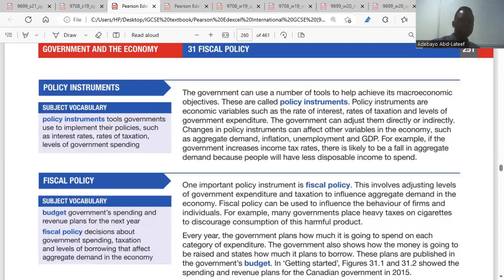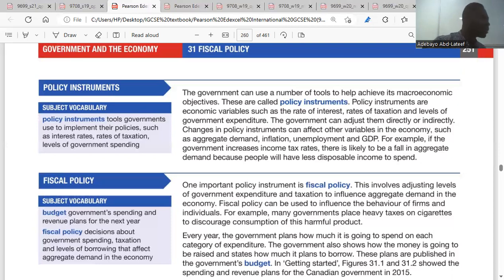These are called policy instruments. Policy instruments are economic variables such as rate of interest, rate of taxation, level of government expenditure. The government can adjust them directly or indirectly. Changes in policy instruments can affect other variables in the economy, such as aggregate demand, inflation, unemployment, and GDP. Because these are the things government wants to make sure are working well.